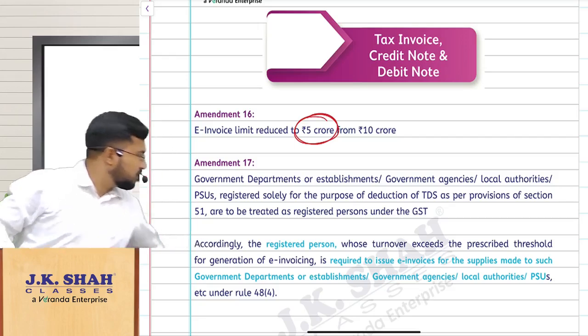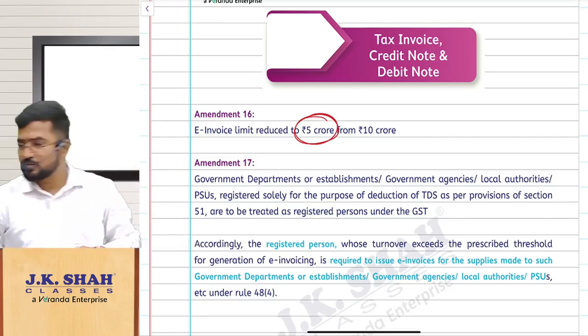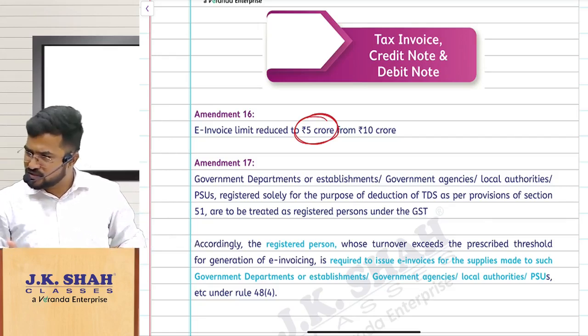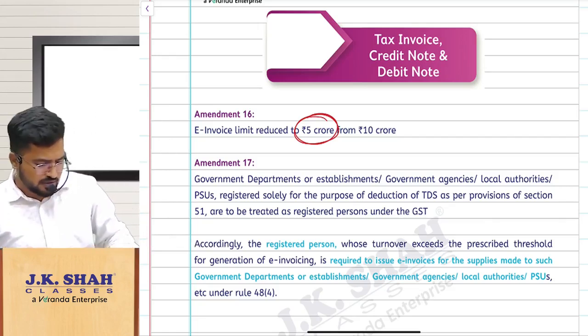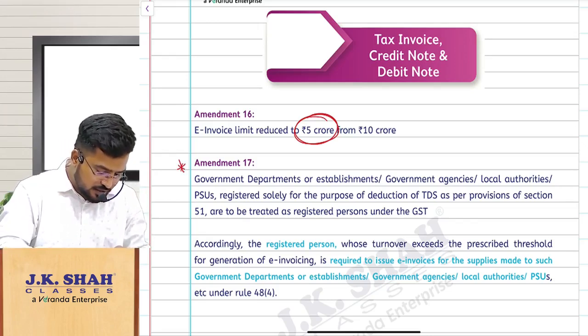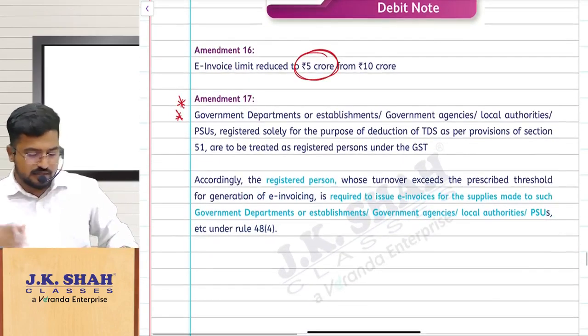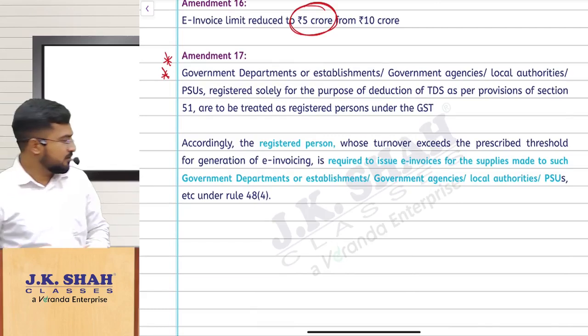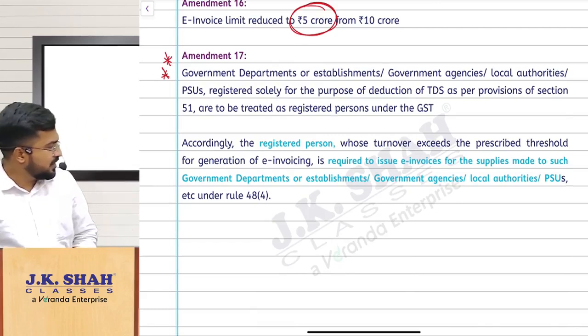So the e-invoice limit has been reduced from 10 crores to 5 crores. I think we have already discussed this in class only, right? During lectures only we discussed 5 crores. Yes. Shall we continue? This is an interesting amendment. People have asked me doubts regarding this also. Listen. You read this amendment 17. You tell me what is your understanding. Make it fast. Amendment number 17.